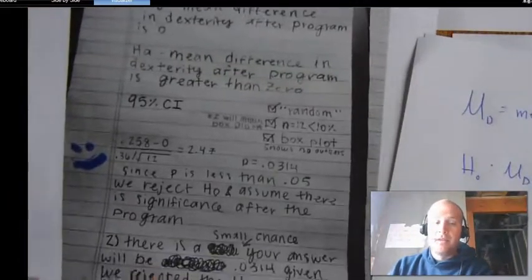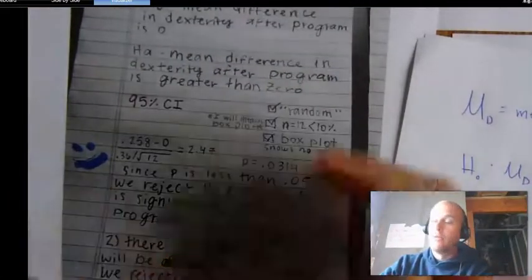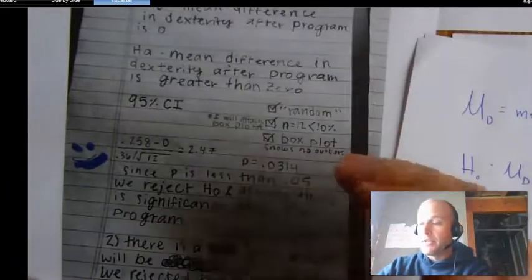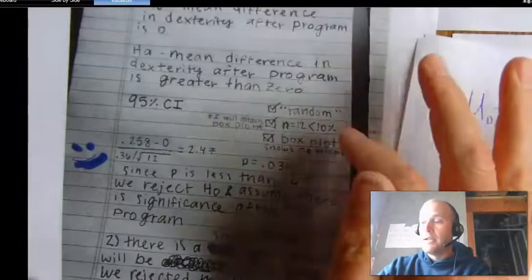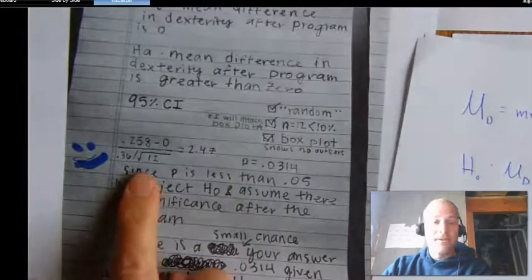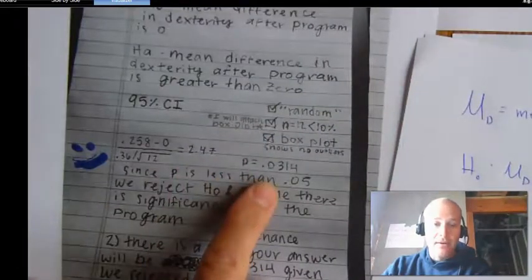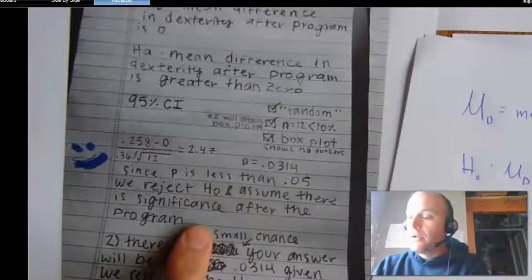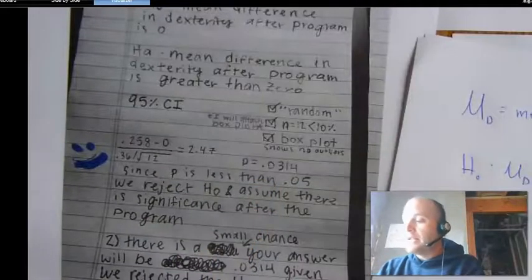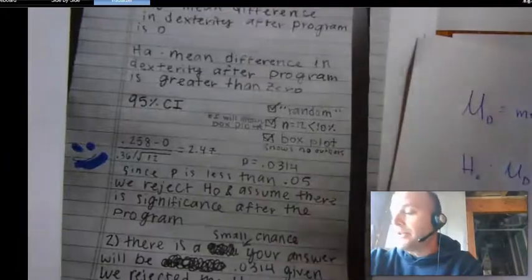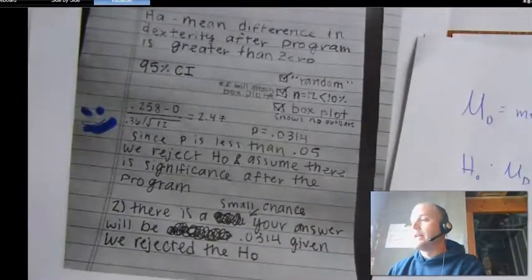Now this section is really good. You see the smiley face? You did really good, you got your 6 points for the conditions. Your mechanics are awesome. This is the correct t-score, this is the correct p-value, and this is the correct conclusion. You got dinged on the follow-up questions, and so let's go over those.